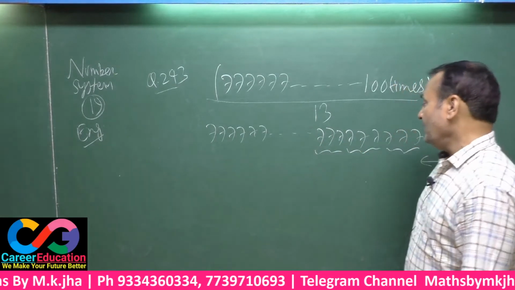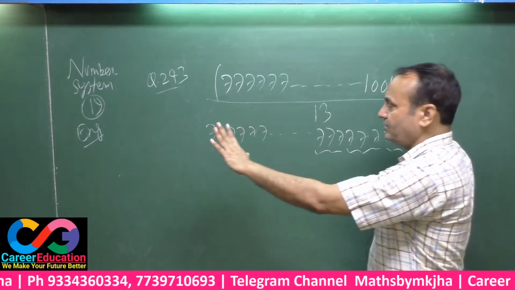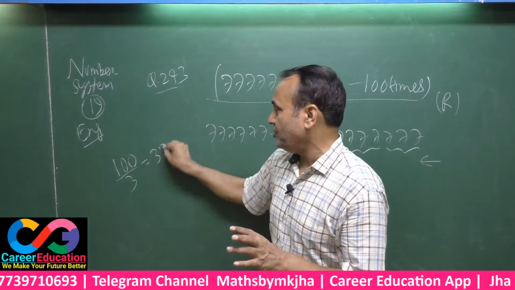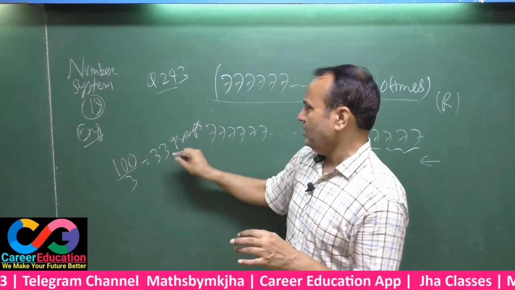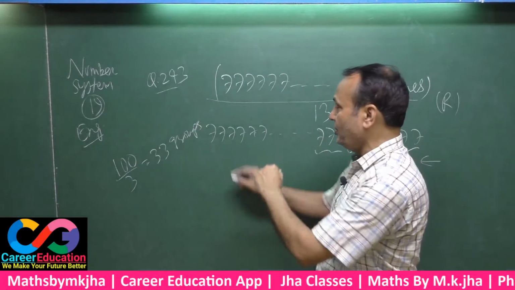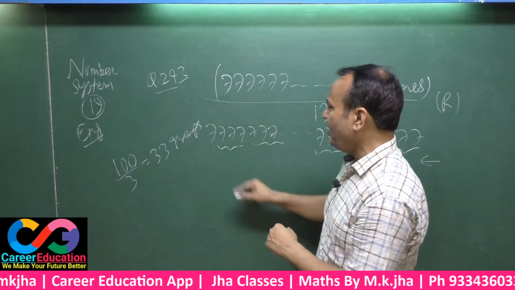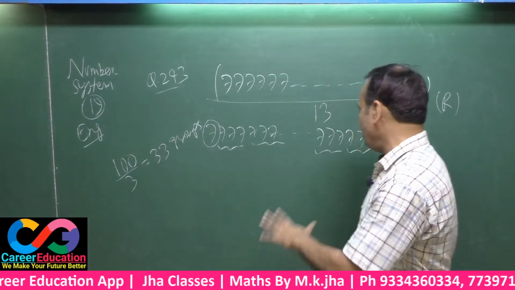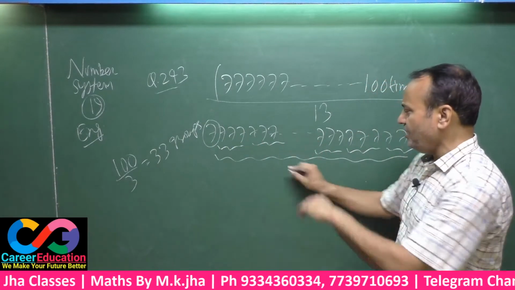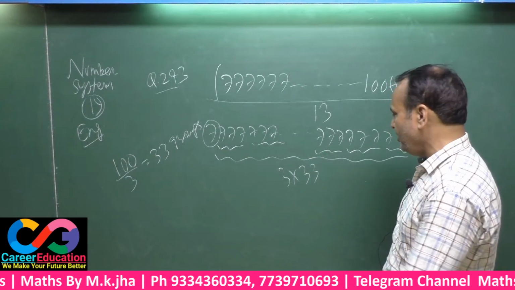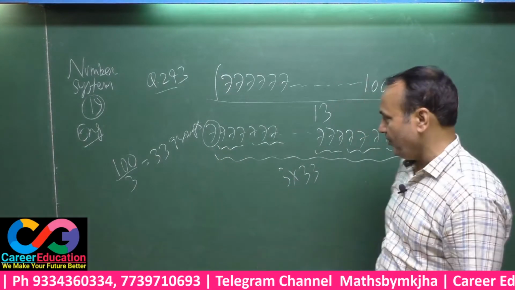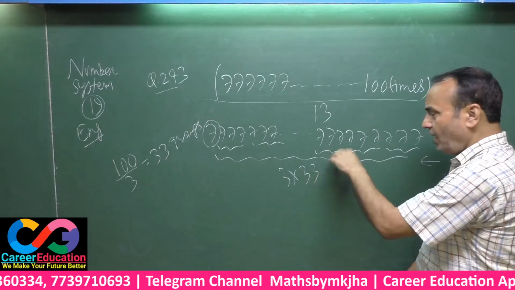In 100 terms, making groups of 3, there will be 33 groups. 33 threes are 99. That means you took 99 terms up to here, and this one remains alone. That means 3, 3, 3 up to 33 times. Let me show here. 3 into 33 is 99 terms. 1 term remaining here. 100 terms. Now, these 33 groups will be alternately added.